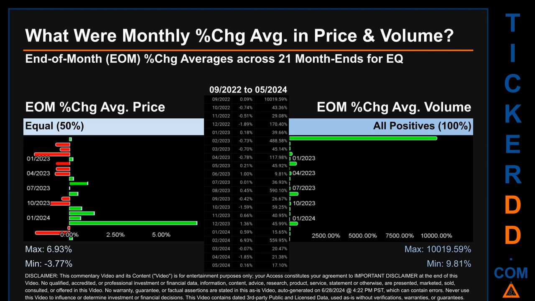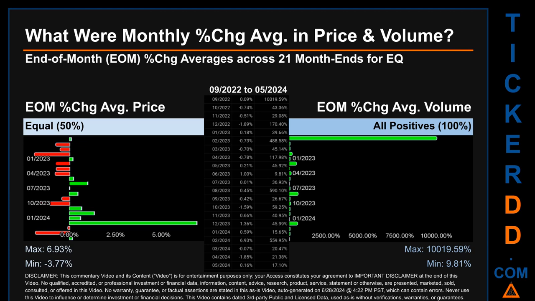From 09/2022 to 05/2024, there was an equal split of monthly percentage change in price across 21 month ends. In terms of volume, 22 out of 21 month ends had a positive percentage change. That is 100% of month ends saw a positive percentage change in average volume.